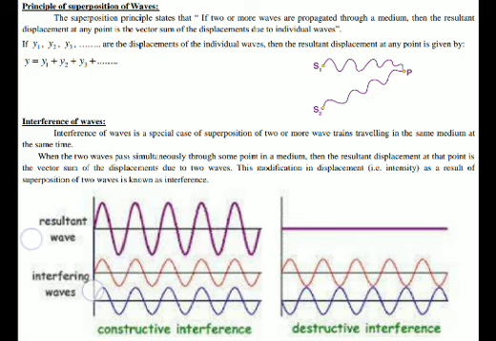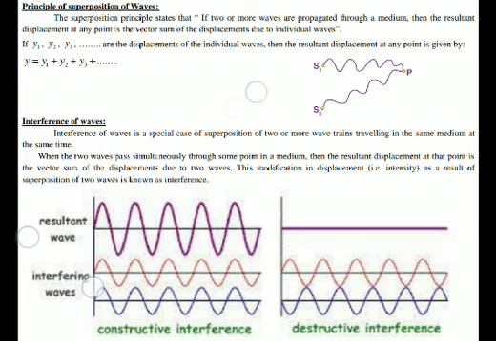When two waves pass simultaneously through some point in a medium, the resultant displacement at that point is the vector sum of the displacements due to the two waves, which we already know. If there is a modification in displacement, what will happen? I have already told you that displacement is closely related to amplitude, and amplitude is related to intensity.